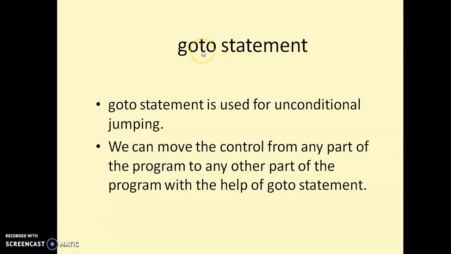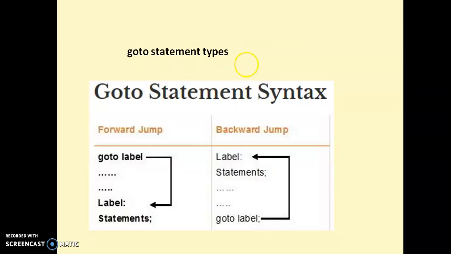So now about the goto statement. What's the purpose of this goto statement? The goto statement is used for unconditional jumping in the program. So we can move the control from any part of the program to any other part of the program with the help of this statement. There are two types of goto statements, forward jump and also backward jump.